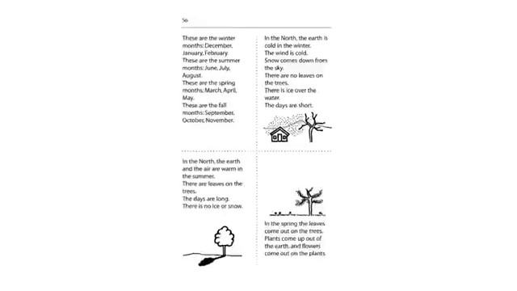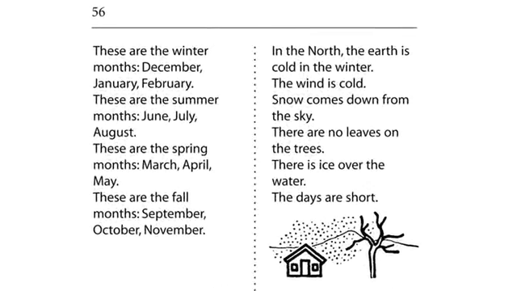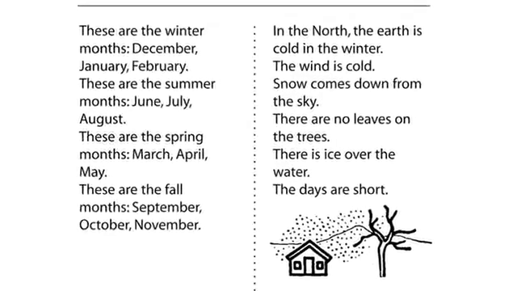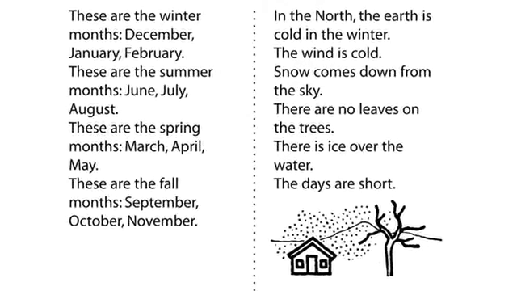Remember it. These are the winter months: December, January, February. These are the summer months: June, July, August. These are the spring months: March, April, May. These are the fall months: September, October, November.